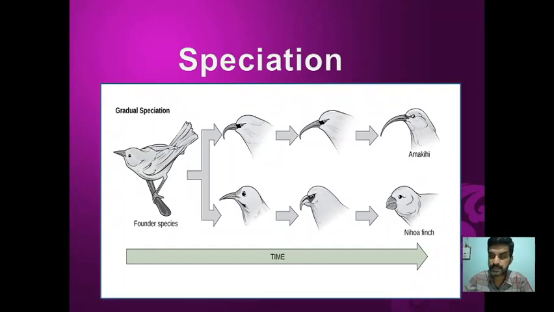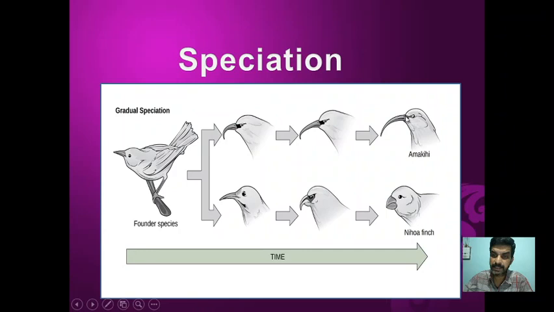It is a slow and steady process, along with the factors which are responsible for evolution. Then there is speciation. Say, for example, there is one founder species, the pioneer species, my main species. Variations will occur in these birds, and over a period of time, if they are adapted to a particular environment, then they become a new species.